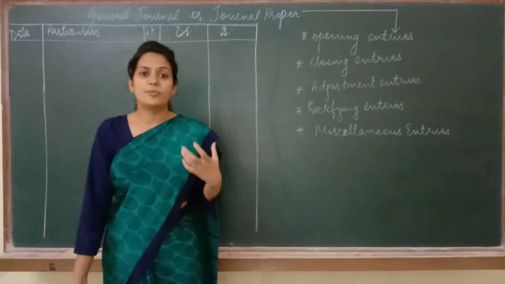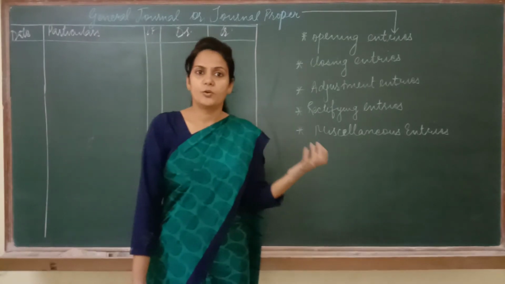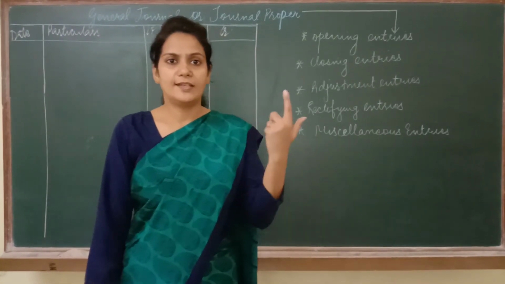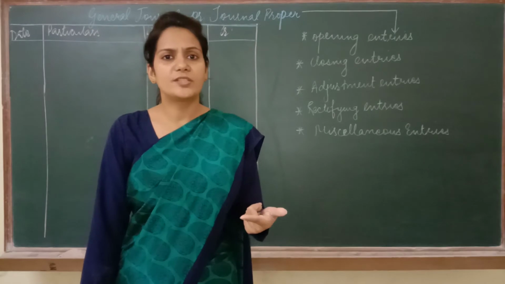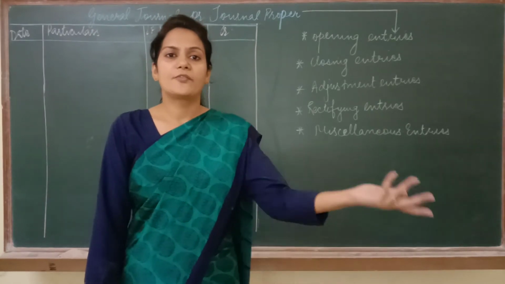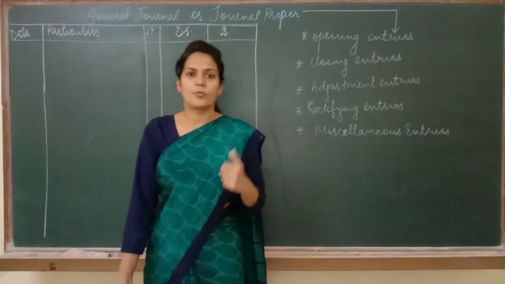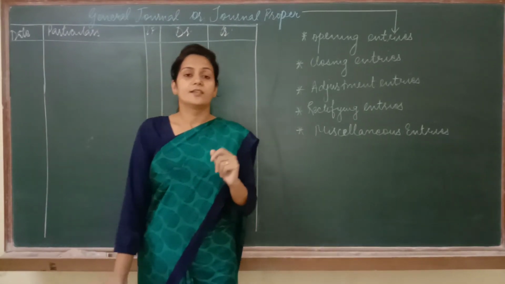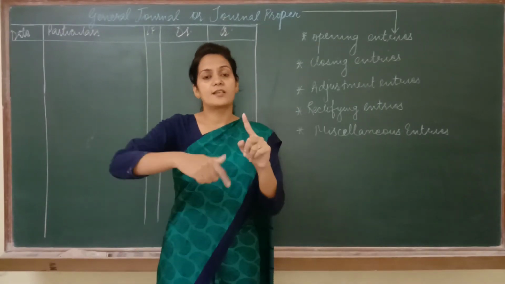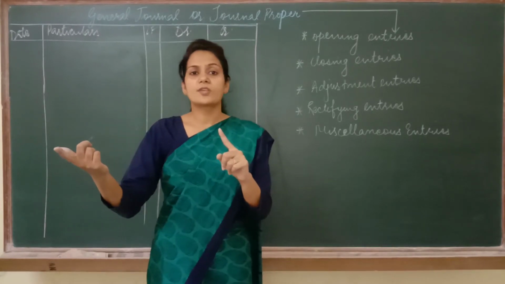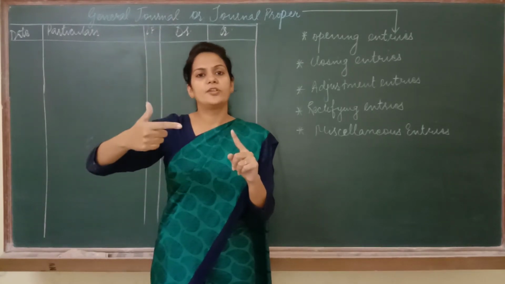Similarly, if the goods have been taken by the owner for personal use, then the entry is drawings account debited to purchase account. Again, you can't record this entry in any of the books, so it will be a part of journal proper. But if the owner has taken cash for personal use, then the entry will be drawings account debited to cash account.